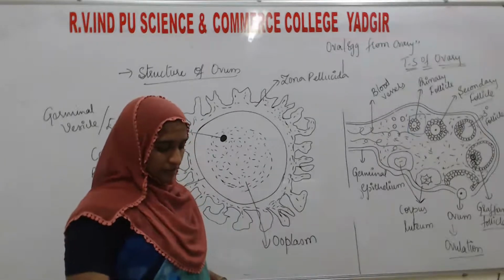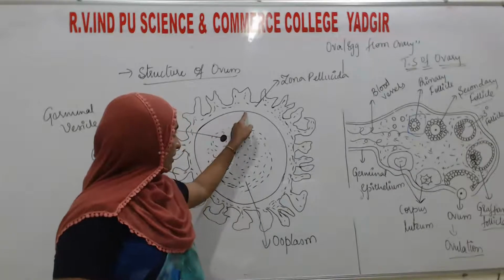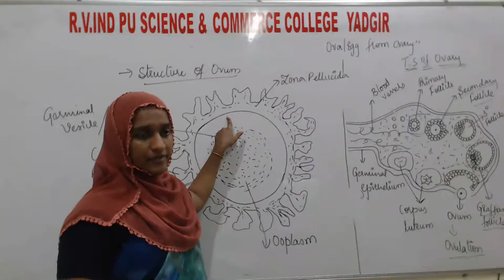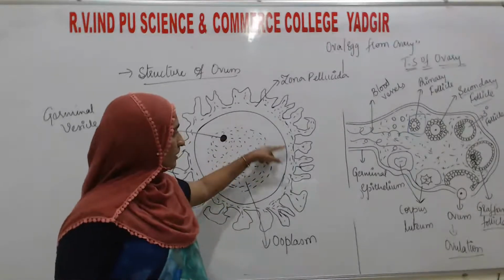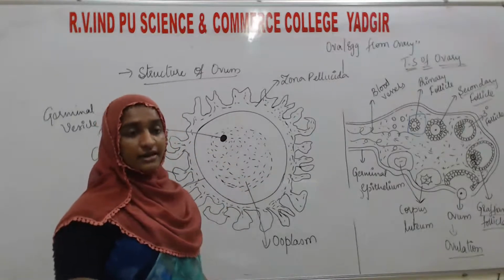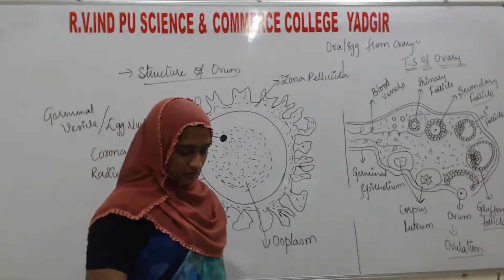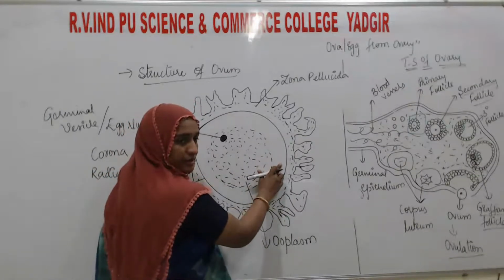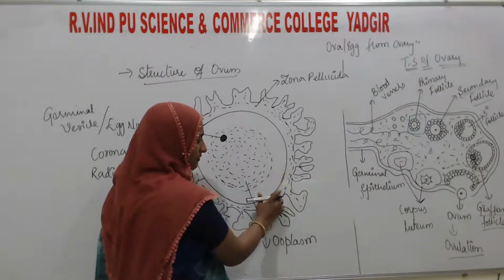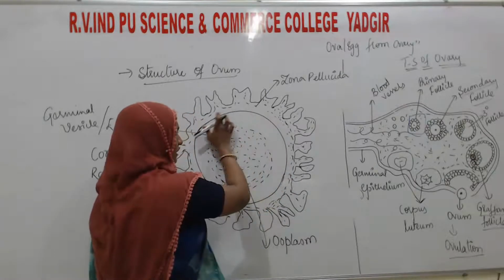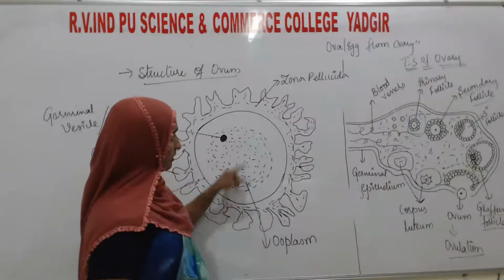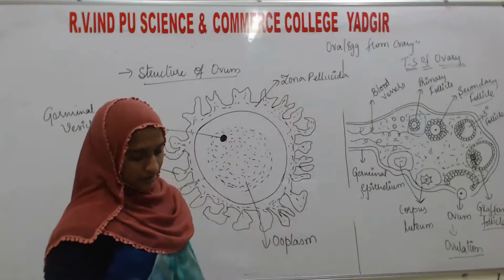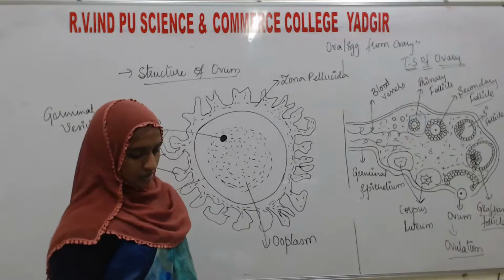Here the ooplasm is surrounded by a membrane. This membrane we can call the plasma membrane. Then next to the plasma membrane, there is a transparent layer, which we call the zona pellucida. Zona pellucida is the transparent layer.